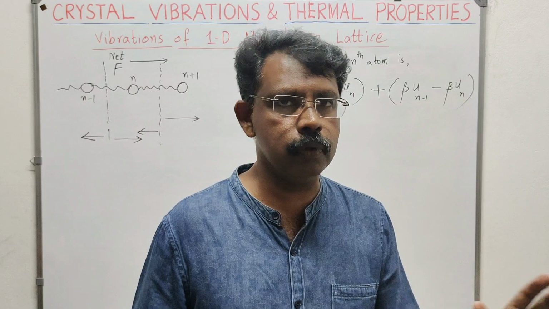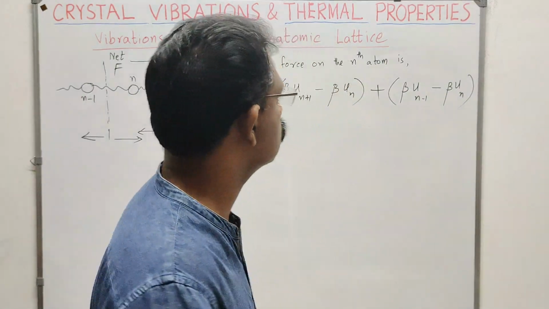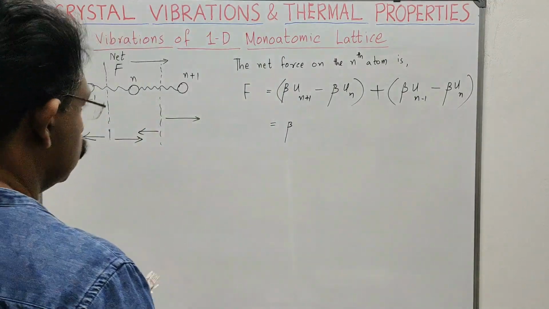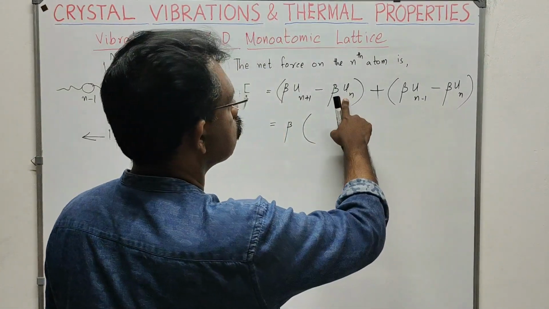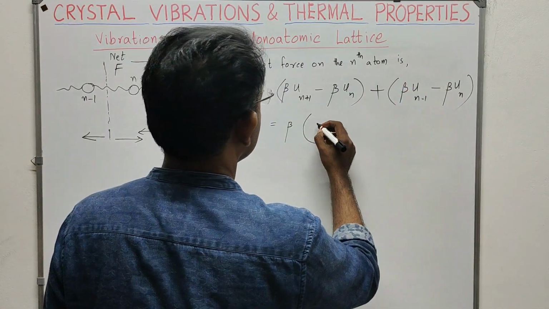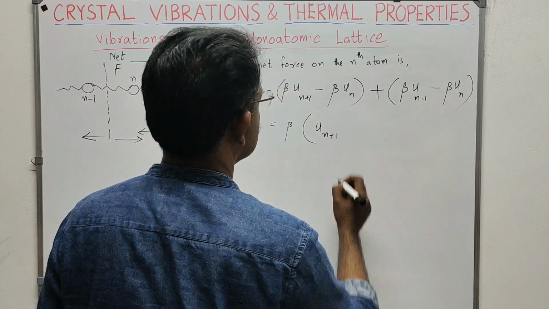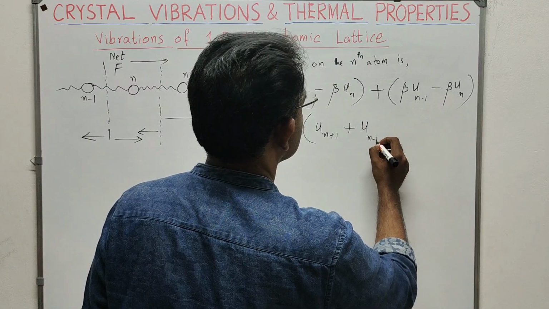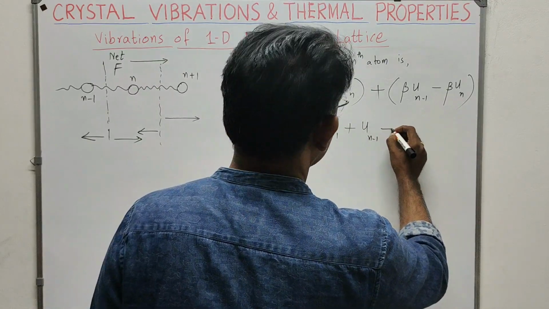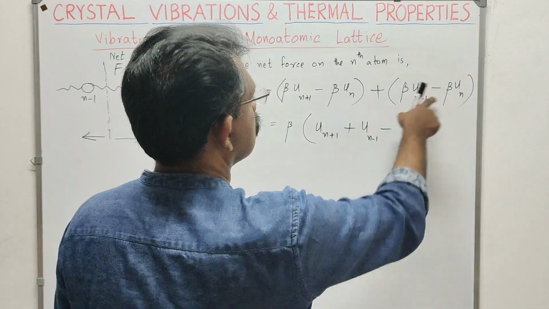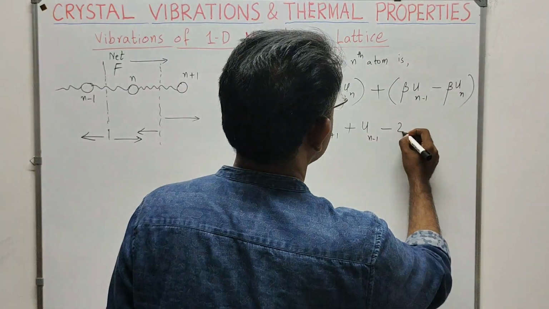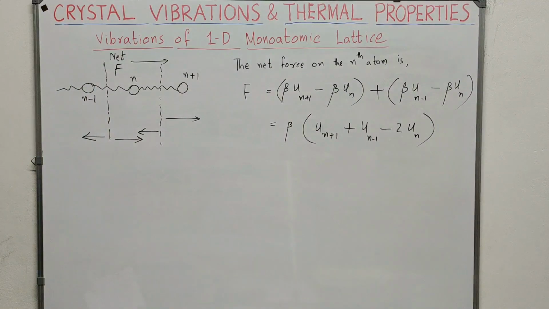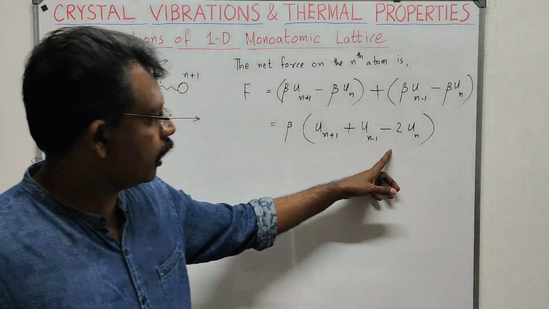Taking each force and finding the net, that will be equal to beta into u(n+1) plus u(n-1) minus 2u(n). So this is the net force on the atom at the n site.